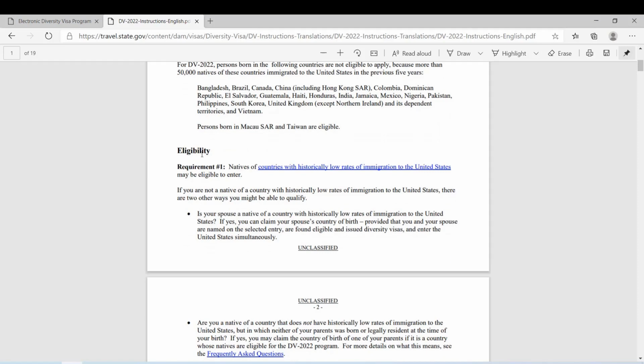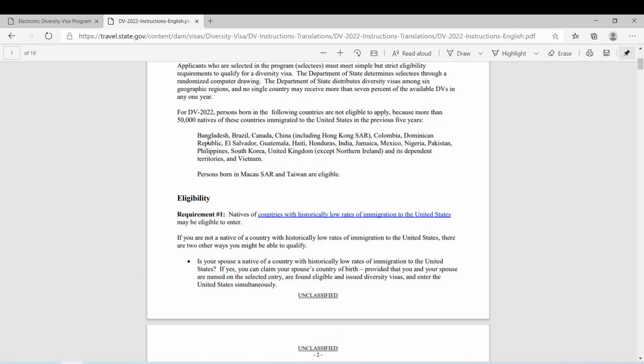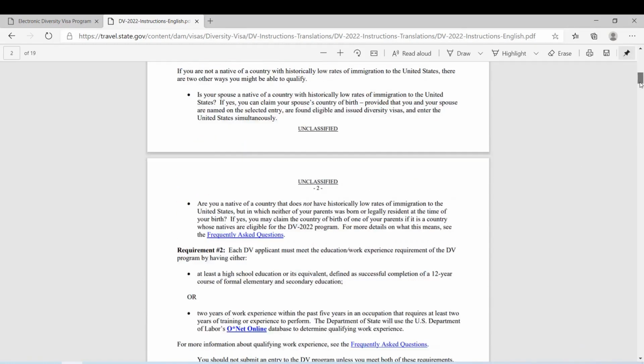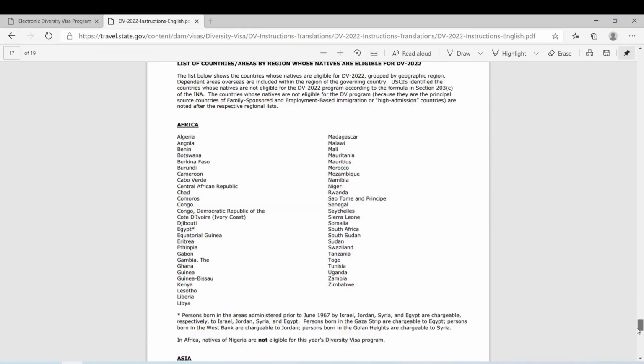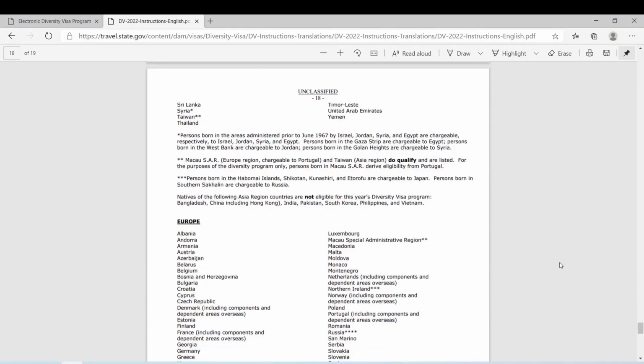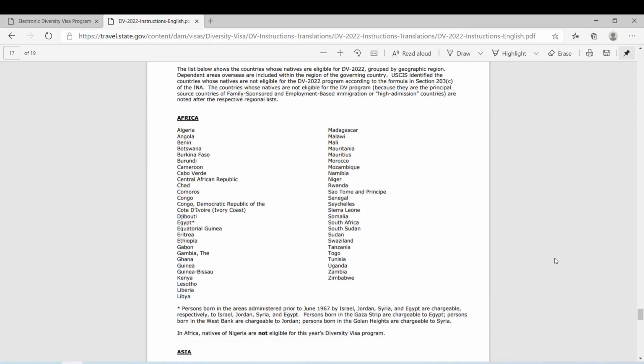This is the eligibility. The first requirement is you need to come from a country where the immigration rate is very low. Right here, these are the countries that are not eligible. And if you go all the way down, you should be able to find the countries that are eligible, right over here.